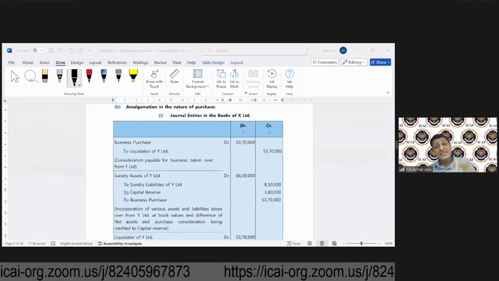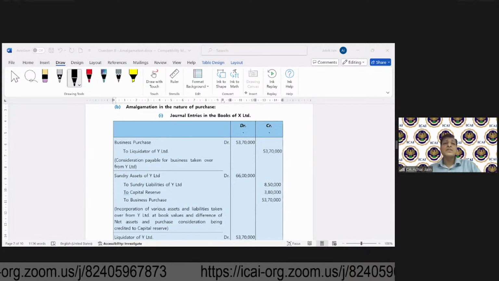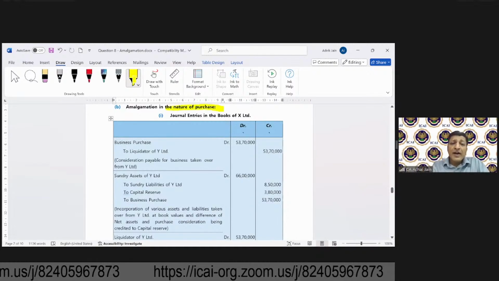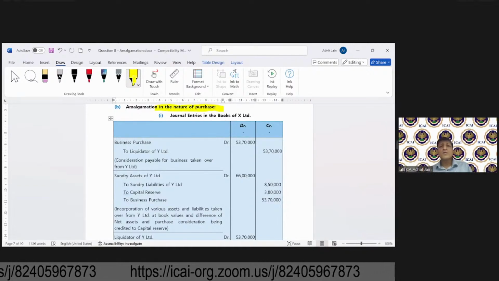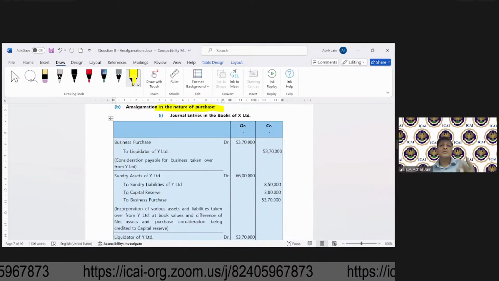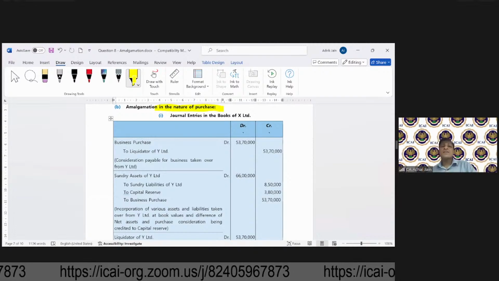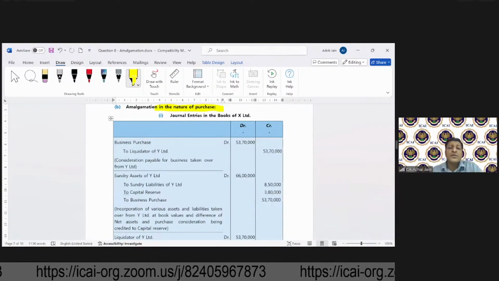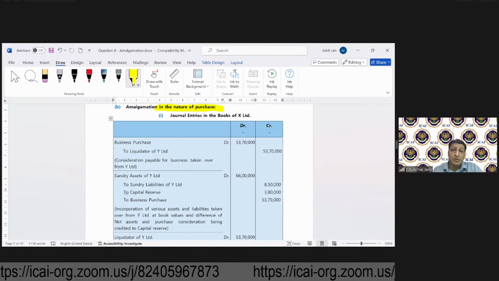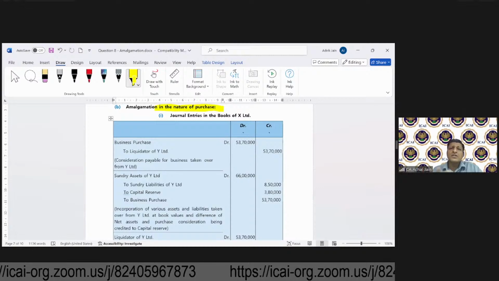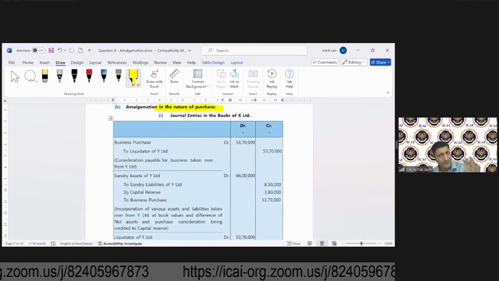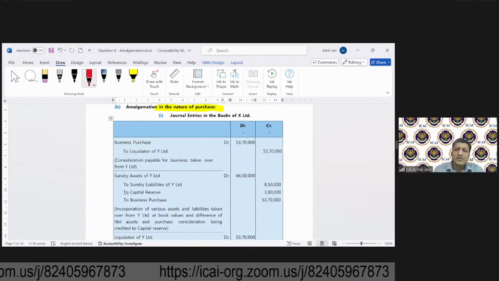And in this case, we will consider this amalgamation to be in the nature of purchase. Now, please don't get confused. This was the requirement of the question. The question specified that you will do both the purchase method as well as the merger method. So in the first place, what did we consider? The merger method, and passed the accounting entries. Now, in this second part, what do we need to consider? It's an amalgamation in the nature of purchase. So that is how you'll have to solve this.